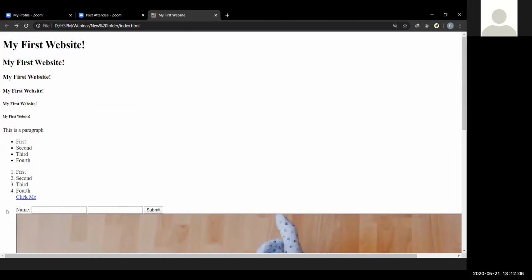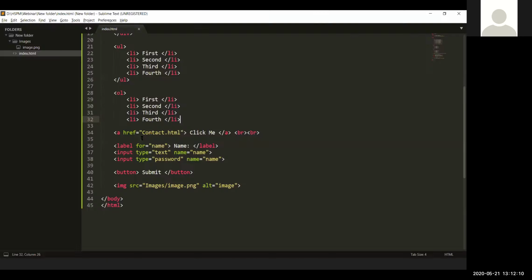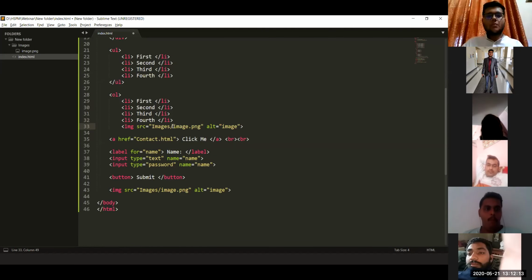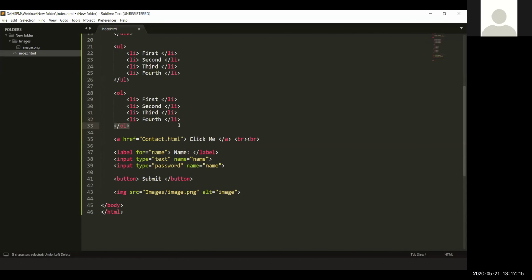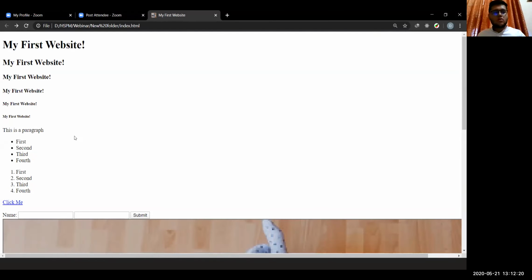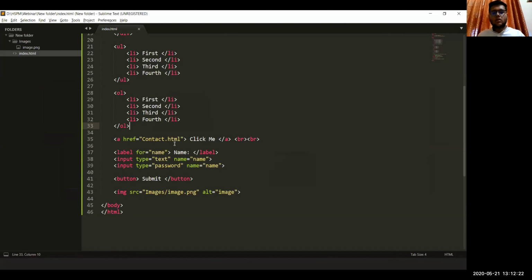Whenever we reload this page, it will show this in the list format only. So we have to tell the browser that we have to close the list here. We should always close these tags, and singleton tags are the ones that don't need these closing tags. So like we used closing tags here, but we didn't use closing tags here. So images and other tags like images are called singleton tags.